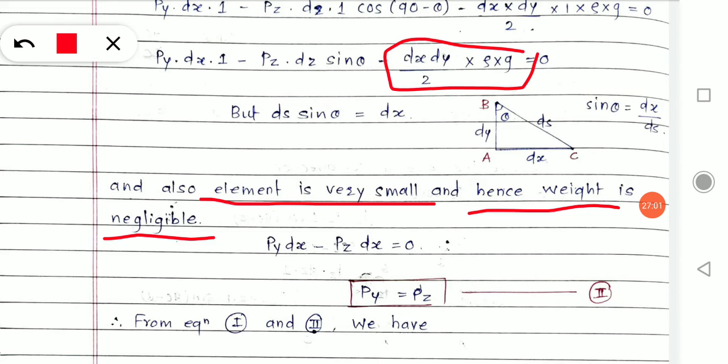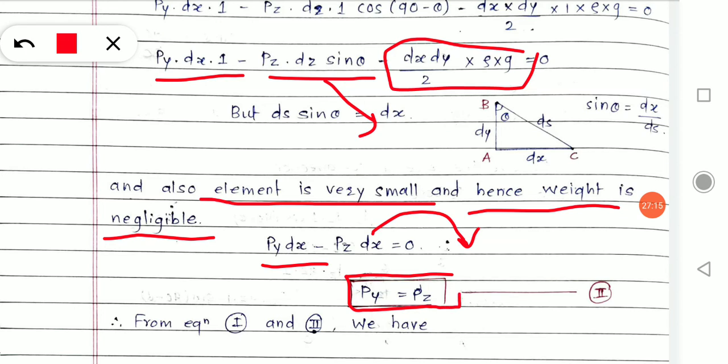You can neglect it. Therefore, the only terms that remain are these two. Instead of dz sin theta, you can write dx. And if you take it on the other side, you will come to know Py is equals to Pz. Alright, this is our equation number 2.